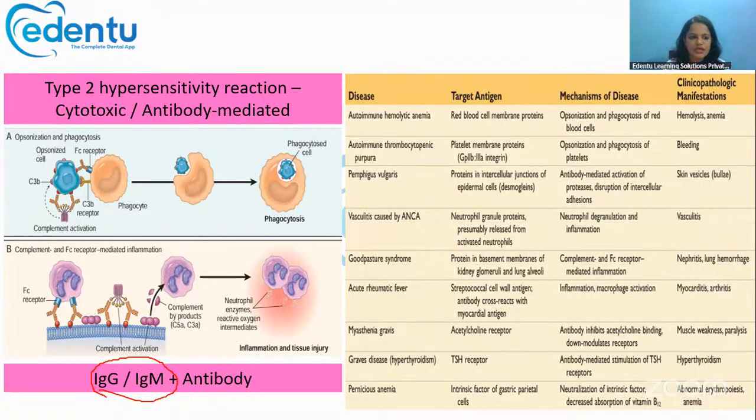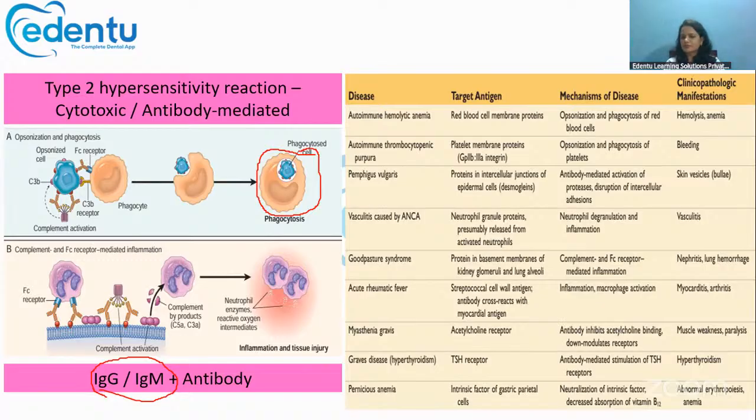The cell will be opsonized, and the antibody will bind to the antigen on the target cell or tissue. When it binds, phagocytosis happens, as the cells try to ingest the organism.